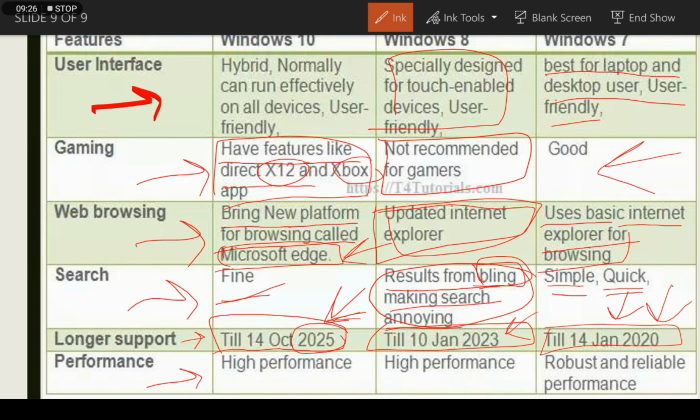Performance: Windows 10 is high in performance, Windows 8 is high in performance, and Windows 7 has robust and reliable performance. So in performance, Windows 8 and 10 are both high performance Windows. I hope it's clear.